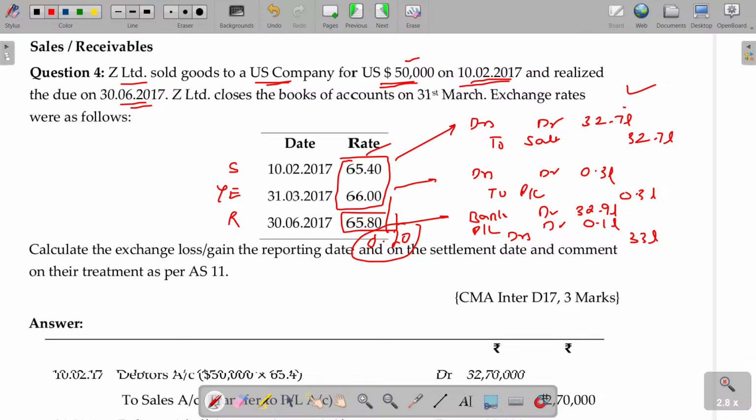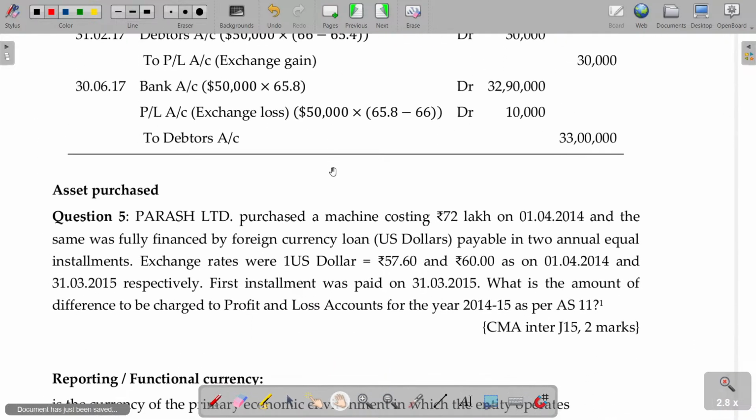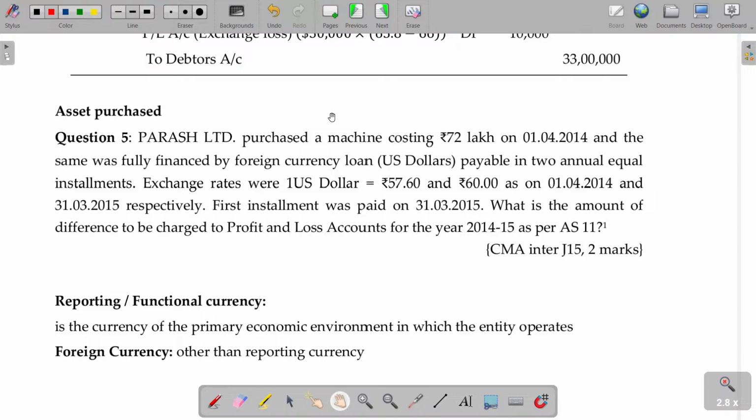Now, let's move on to the next illustration. I'll solve question number 5 after. Let me finish up question number 6 first.